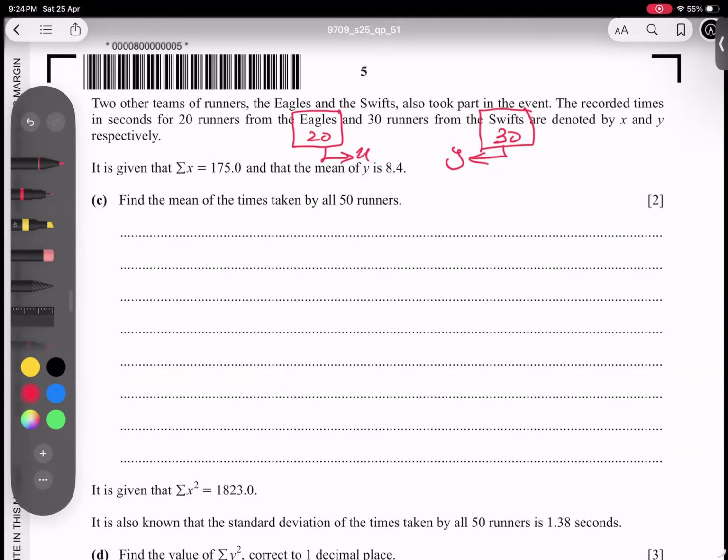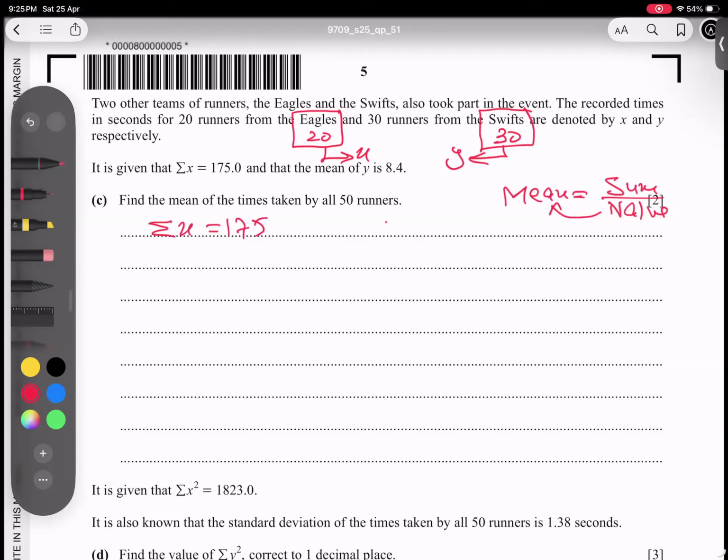The times recorded for the 20 runners of Eagles and 30 for Swifts are denoted by X and Y. So sigma X means what? It means all the Eagles, the sum of them is this one. But the mean is given, and we have a formula. You must know, students, what is the mean formula? It's very clear. Mean formula is the sum of the values divided by the number of values. If I multiply here, the mean times the number of values becomes the sum. So I think this part is very clear. So first of all, for Y, the mean is 8.4, and the total number of people is 30. I'm using the same formula, but writing it now here. So first of all, sigma x is 175.